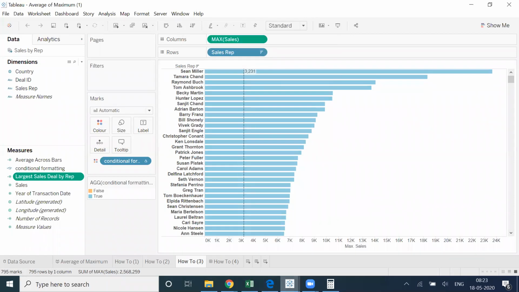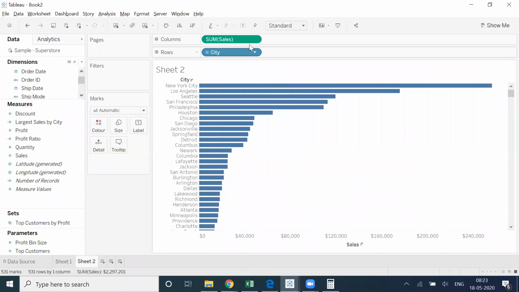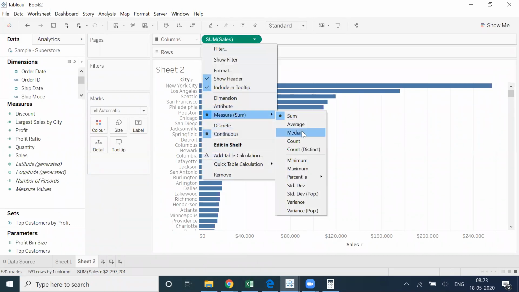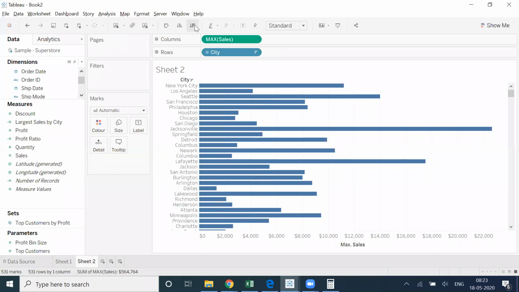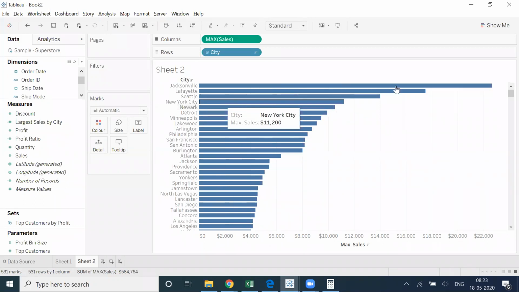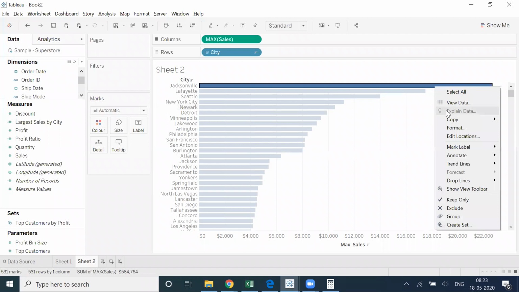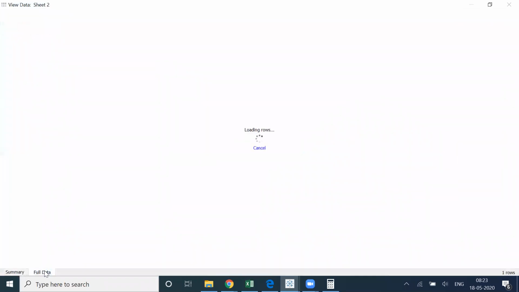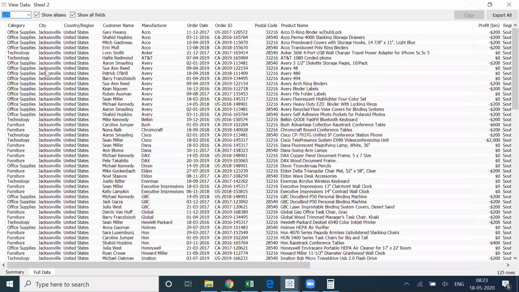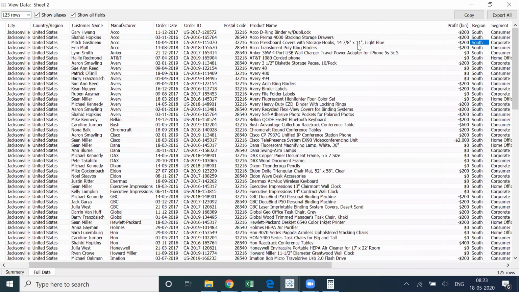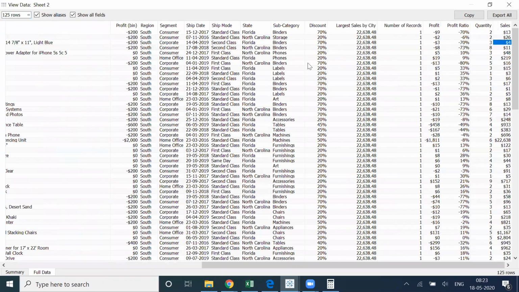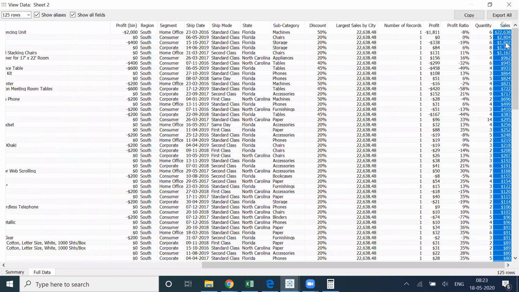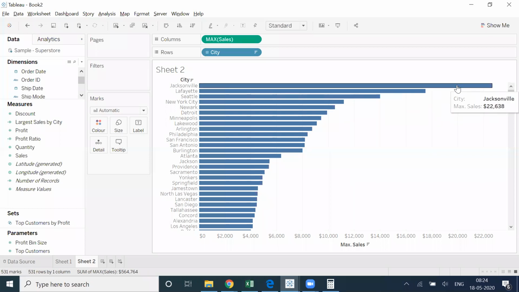So if I go ahead and create a chart for max and sort again, these are like cities. So this city will have the maximum sales, which is 22,000. Let's go to the full data. You can see that the city remains the same, Jacksonville. And if I go ahead and sort the data, 22,638 is coming in. That is the value coming in here as well.